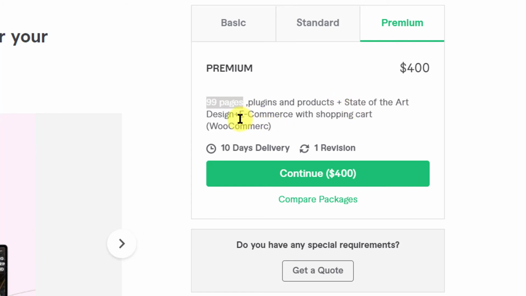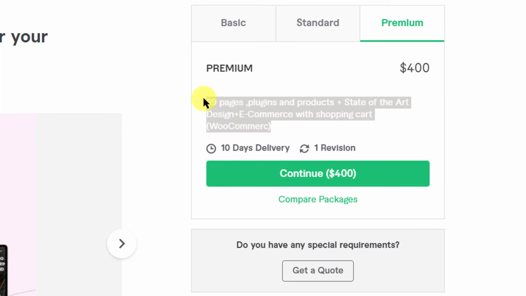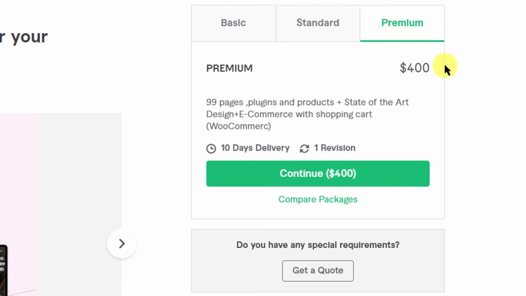Plugins and products, state-of-the-art design, e-commerce with shopping cart, WooCommerce. He's going to use WooCommerce. So he's mentioned clearly that here he's going to use WooCommerce and there will be an e-commerce website for $400. Now out of this $400, the seller will only get $320 after the Fiverr fees.